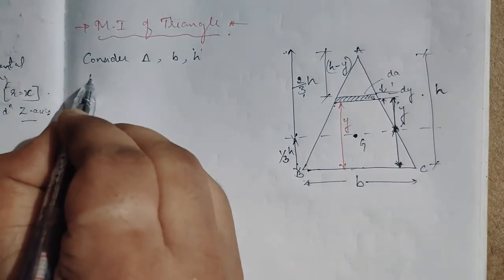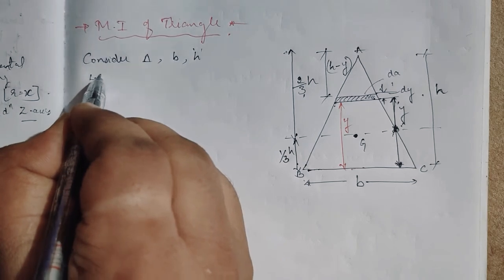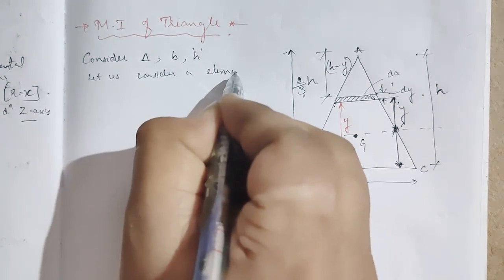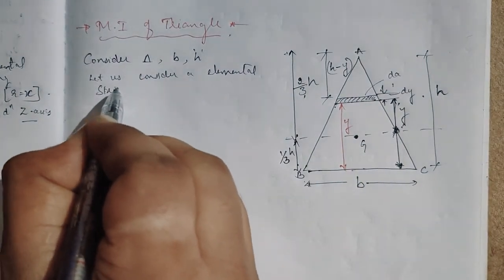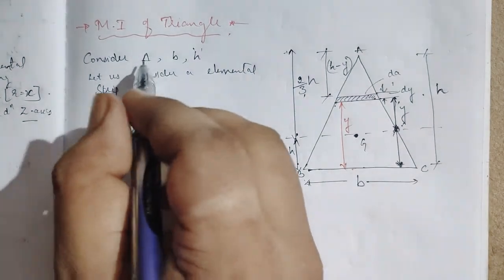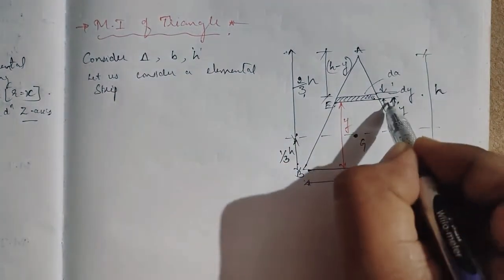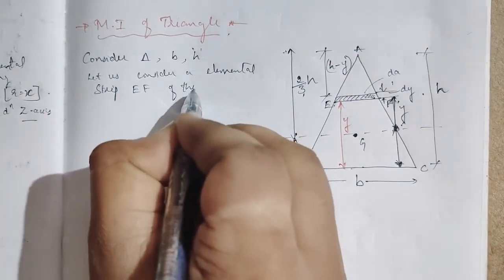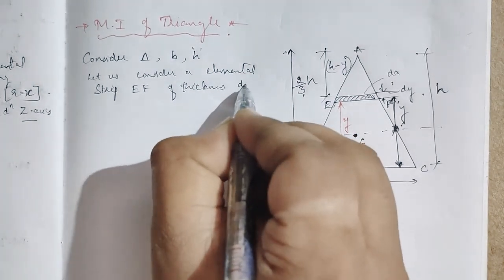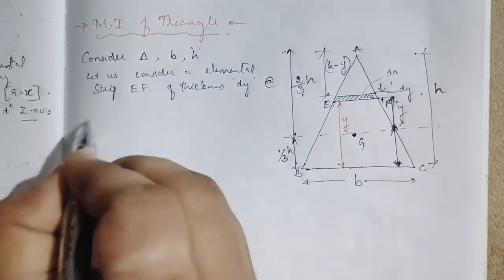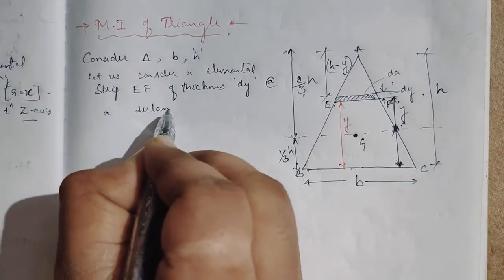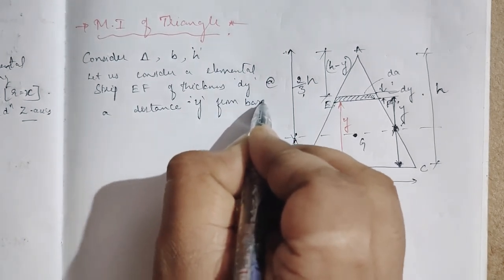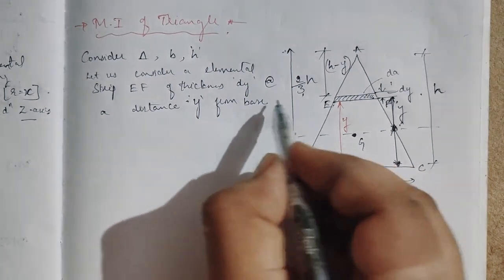Let us consider an elemental strip, I'll name it EF, of thickness dy, at a distance of y from base BC.